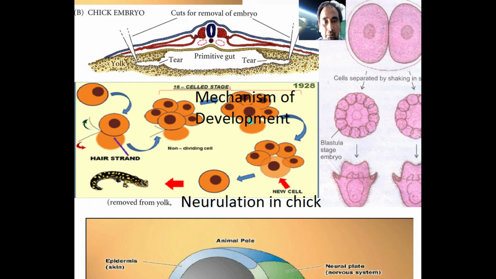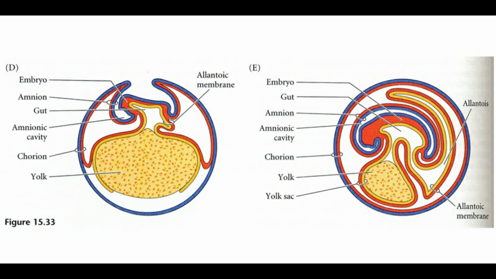Bismillahirrahmanirrahim. We are studying chapter number 19 of second year biology. Today's topic is neurulation.